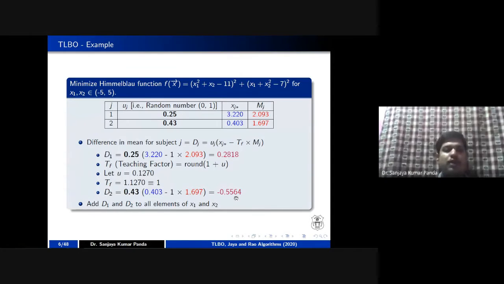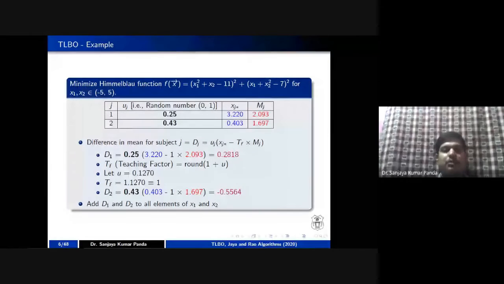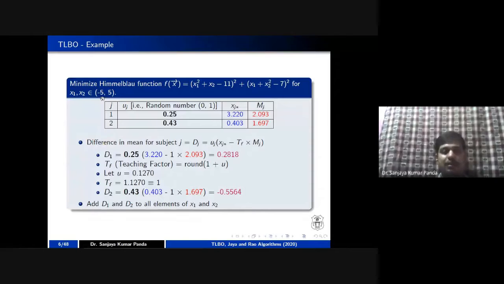If you remember, I told you in the case of PSO that the range is defined as -5 to 5. While you are calculating this value, it may happen that the value goes outside this limit. If it goes outside the limit, you have to restrict it to the limit. For example, if the value is coming -6, I can restrict it to -4.99 or -5. Similarly, if it exceeds +5, I can put +4.99 or 5 in order to restrict the solution to my particular search space.